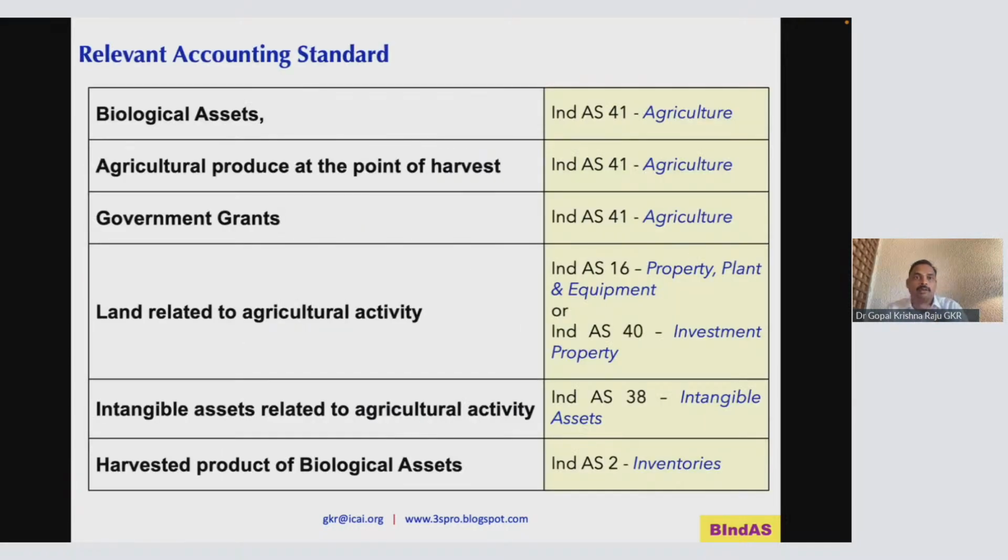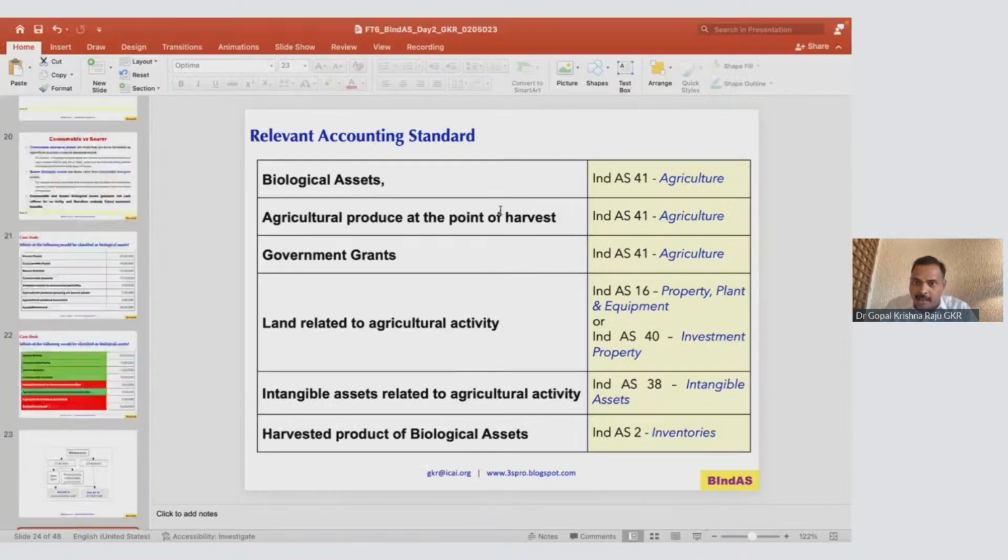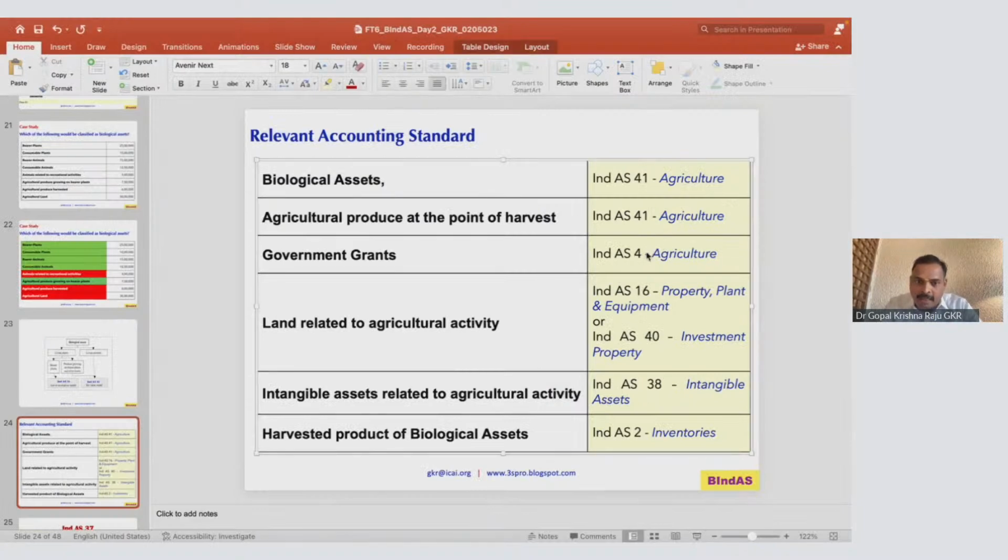Good. That is why I'm giving you one very important slide. Biological assets will come under Ind AS 41. Produce at the point of harvest will come under Ind AS 41. Government grants, especially, will come under Ind AS 20, not 40. Ind AS 20, government grants.